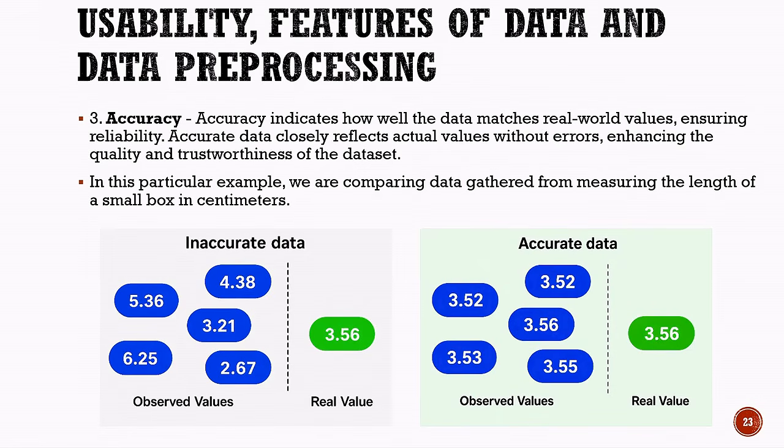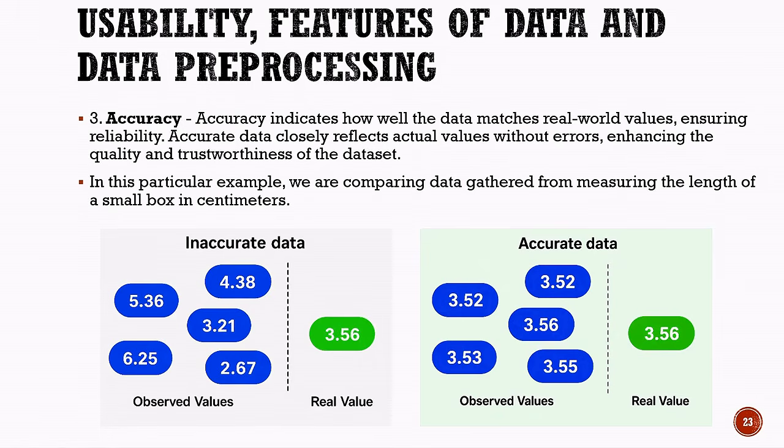In this example, we are comparing data obtained by measuring the length of a small box in centimeters. On the left, the inaccurate data contains observed values such as 5.36, 4.38, 3.21, 6.25, and 2.67. These values are quite different from the real value, which is 3.56 centimeters.